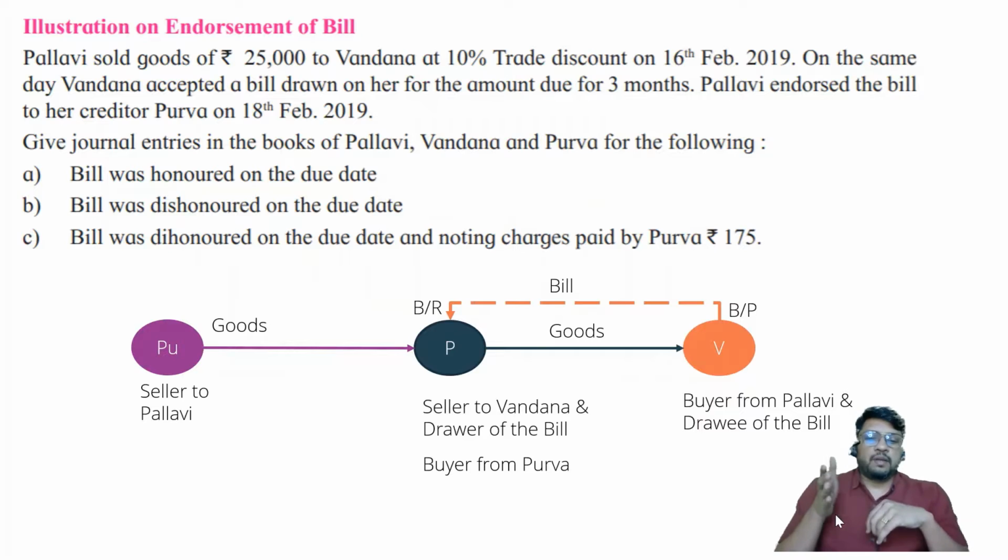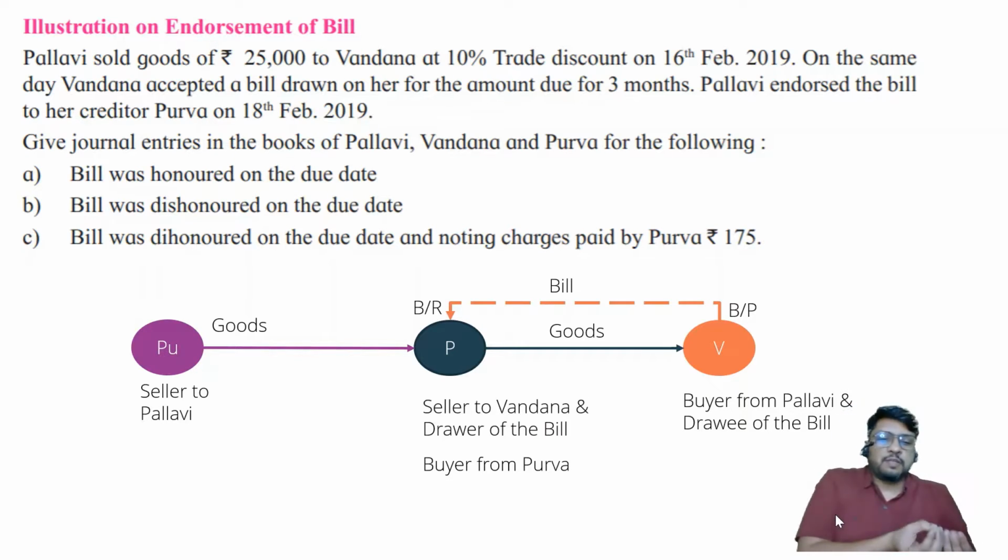So when Pallavi sold the goods to Vandana, Pallavi is going to draw the bill and Vandana is going to accept the bill. Pallavi becomes a drawer and Vandana becomes a drawee. First transaction is over. Pallavi calls it bills receivable, Vandana calls it bills payable. Let us now consider the second situation.